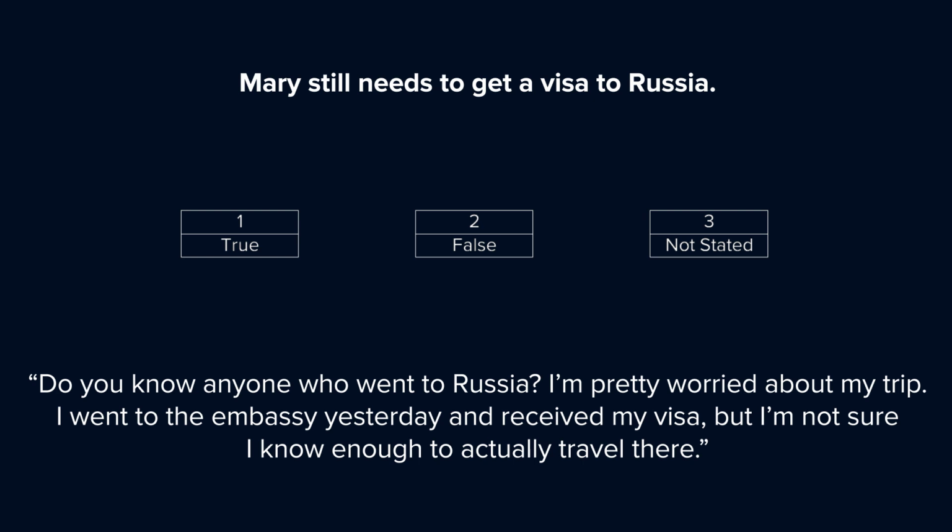Well, get and received are synonyms in this case. So when Mary says that she received her visa yesterday, she contradicts our statement. She doesn't need to get a visa anymore because she has already got it. Therefore, the statement is 2, false. Okay, now, with those 2 examples, I really hope that you understand the difference between false and not stated options better. But just to make sure, let's have a look at a couple more statements.